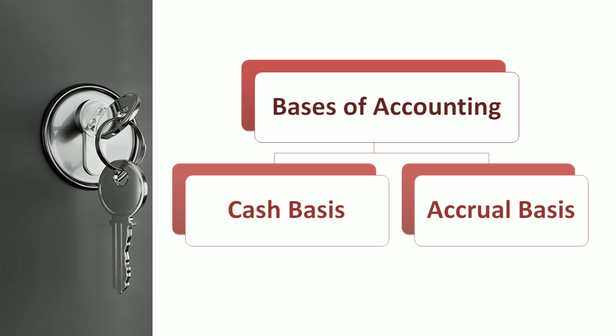And if we are going to maintain records for our business organization, which method do we have to opt for, which is the best one? It depends on the business organization. If we are running a small business and dealing only with cash transactions, we do not believe in credit transactions, then we can move with cash basis of accounting. But if credit transactions are more than cash transactions in our business, we can use accrual basis of accounting. Okay.